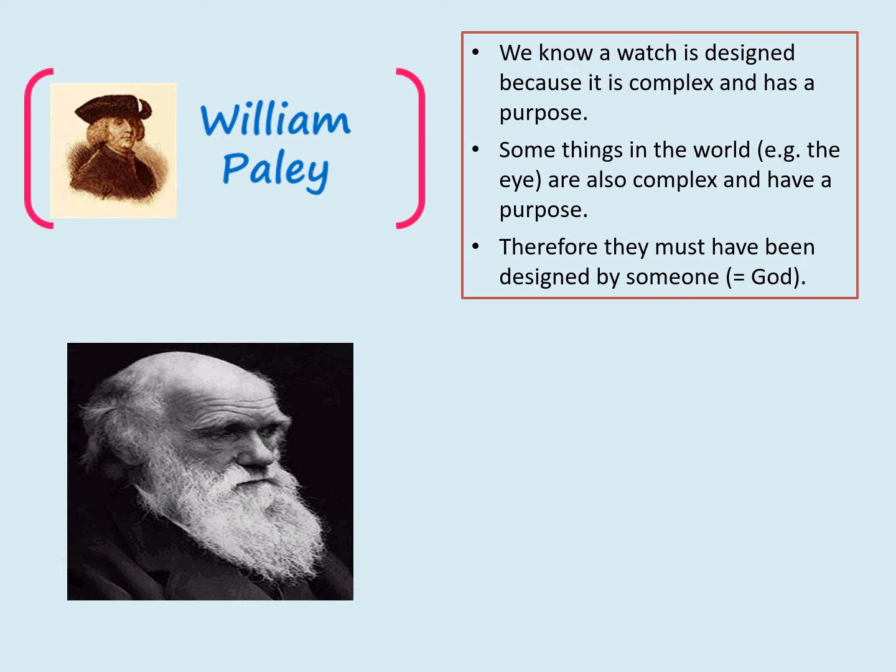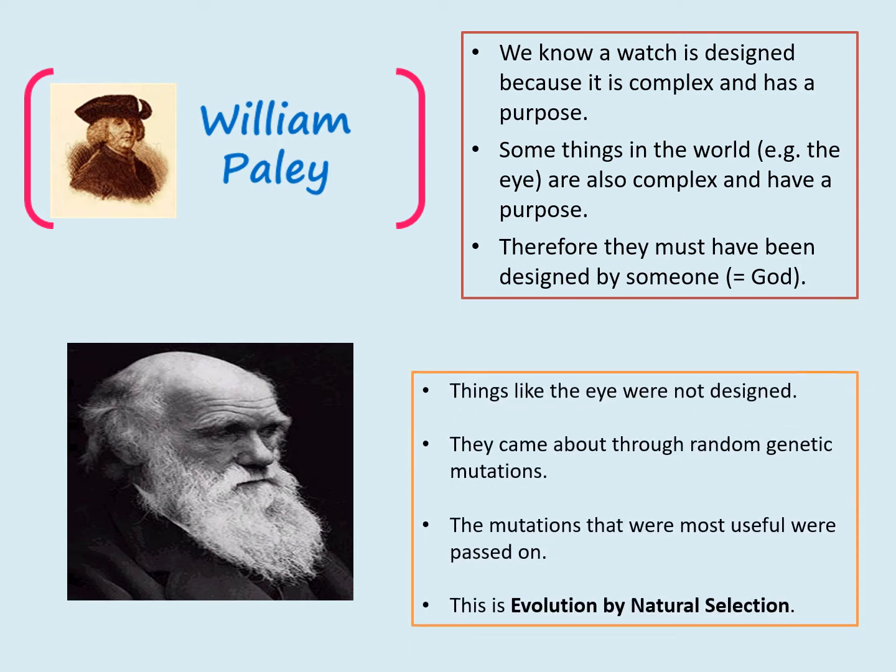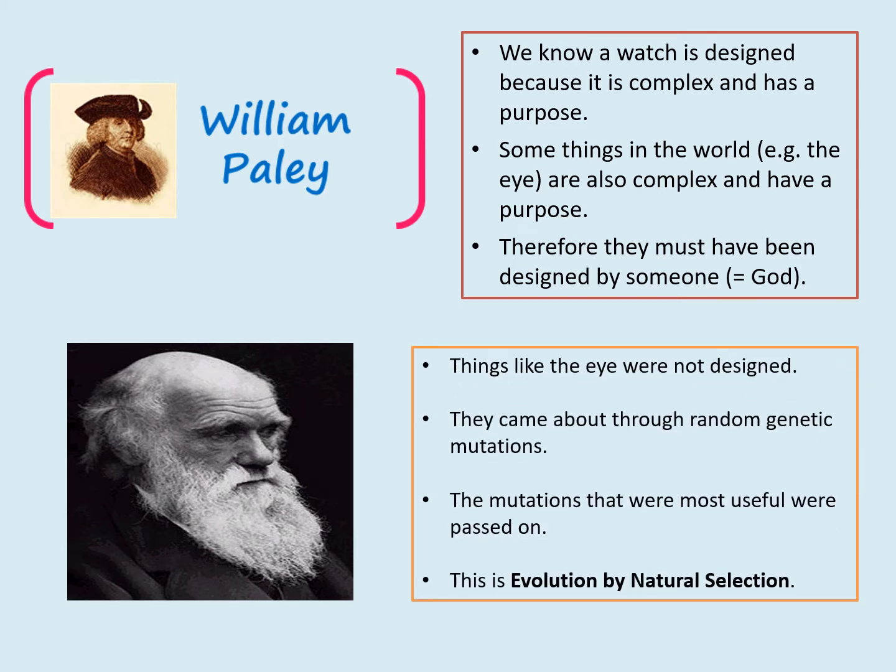Charles Darwin is our biggest person to argue against William Paley. What does he say? He says things like the eye were not designed. They came about through random genetic mutations. The mutations that were most useful were passed on. This is called evolution by natural selection. So nice and straightforward, for and against the teleological argument.